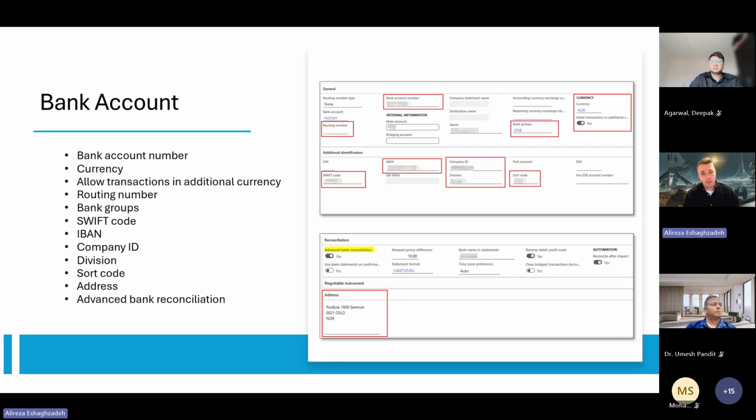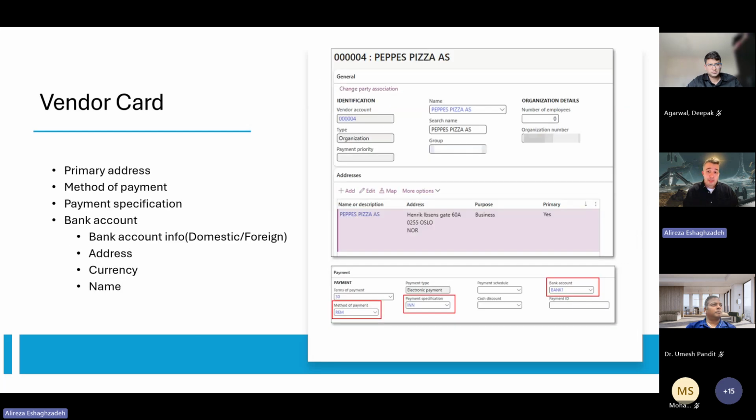It doesn't matter if you have already started the bank integration journey, or you're going to start with standard. Enhancing the quality of the master data will minimize the risk of file rejection. The next part is the vendor card. On the vendor, we need to have a valid name, method of payment, and address, which is quite critical here.